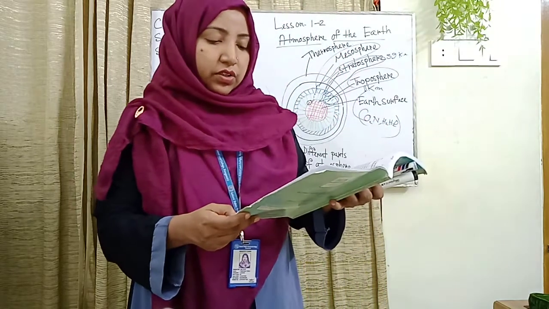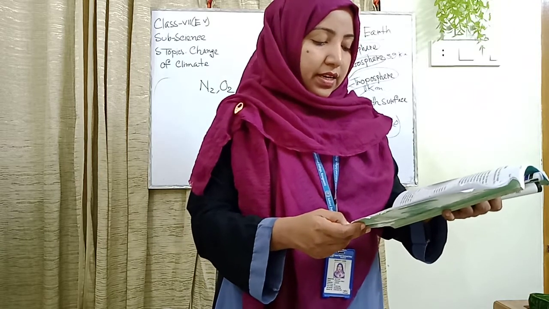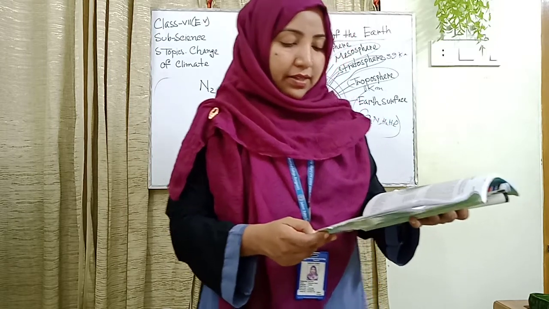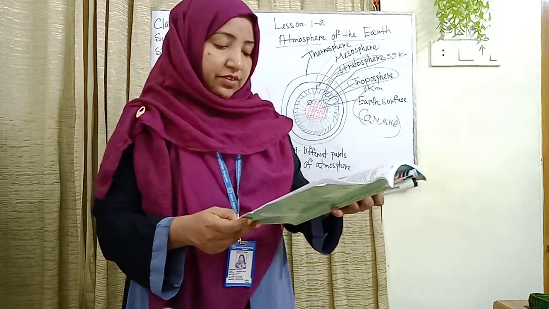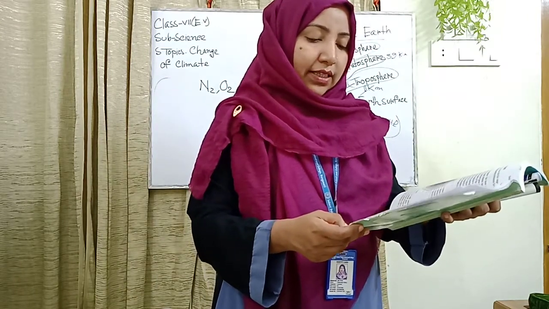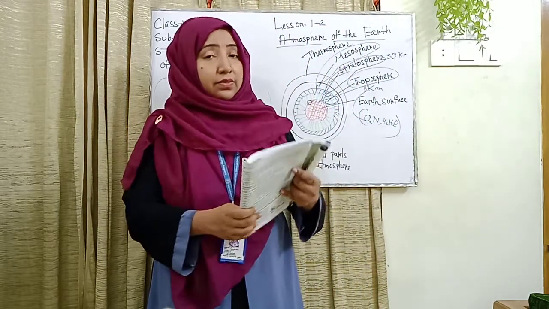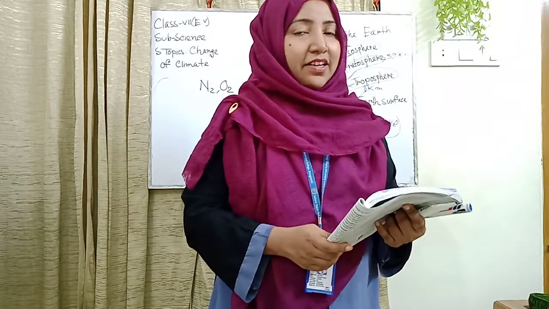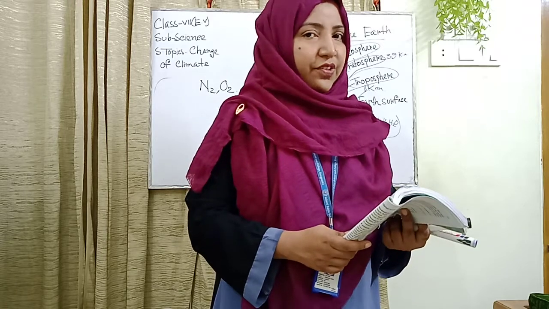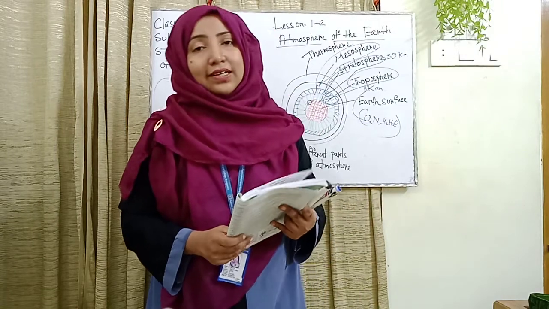Overraining may cause flood if rainwater cannot pass speedily. Flood visits our country almost every year. Similarly, rise in Earth's temperature disturbs the water cycle. We will know more about it in the last part of this chapter. Today, dear students, I just start our very interesting topic about the change of climate. In this chapter we also know about the atmosphere, its layers and the water cycle.